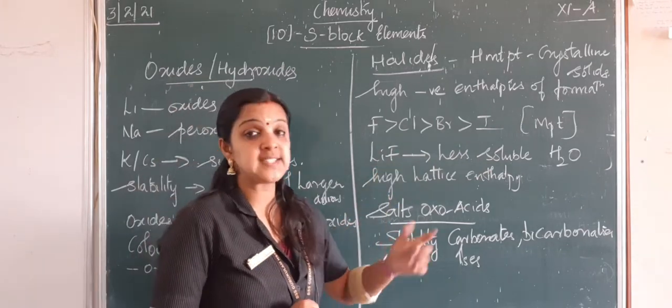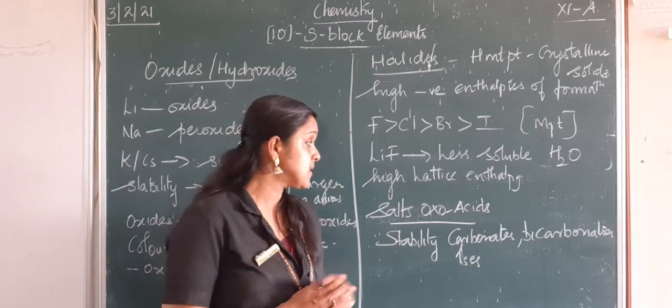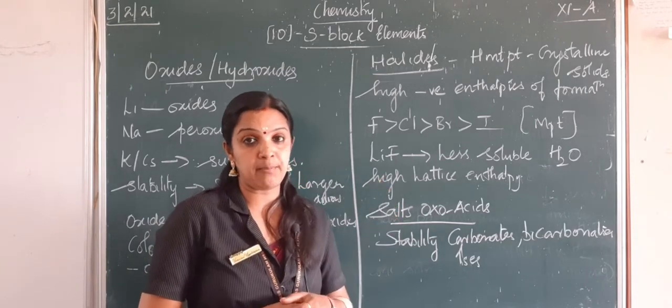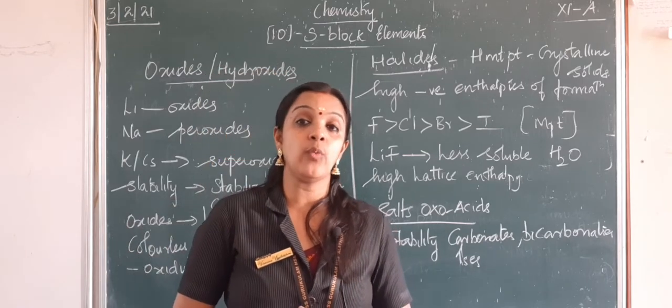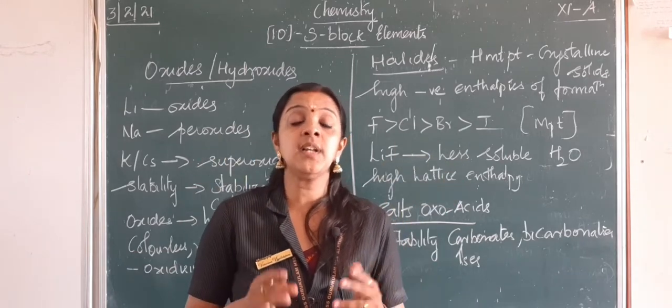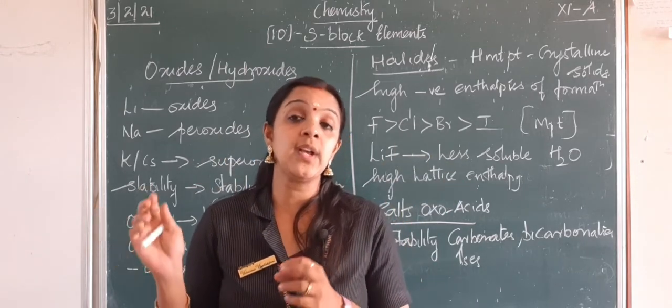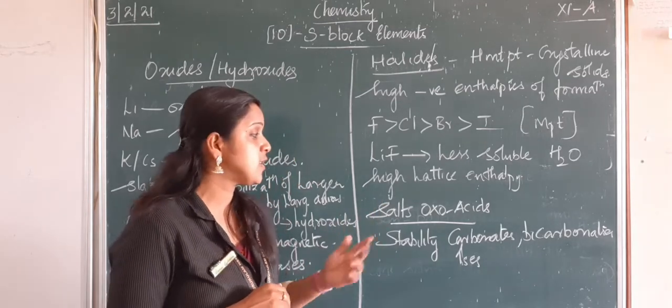Lithium fluoride is less soluble in water compared to other halides of alkali metals because of high lattice enthalpy. What is lattice enthalpy? Lattice enthalpy is the energy required to break the whole lattice structure into its individual anions and cations. Now let us see some of the salts of oxoacids.